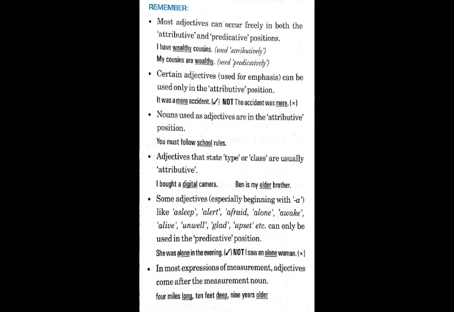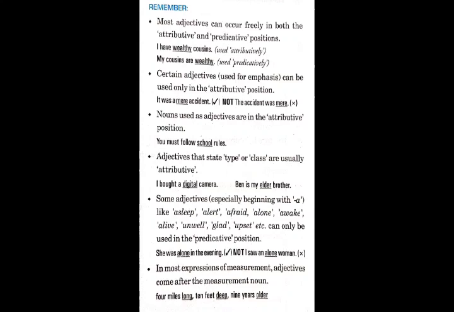Some adjectives, especially beginning with A, like asleep, alert, afraid, alone, etc., can be used only in the predicative position. For example, she was alone in the evening. We will not say I saw an alone woman. No, the woman was alone. So these words, especially those which begin with A, are generally used in predicative positions.